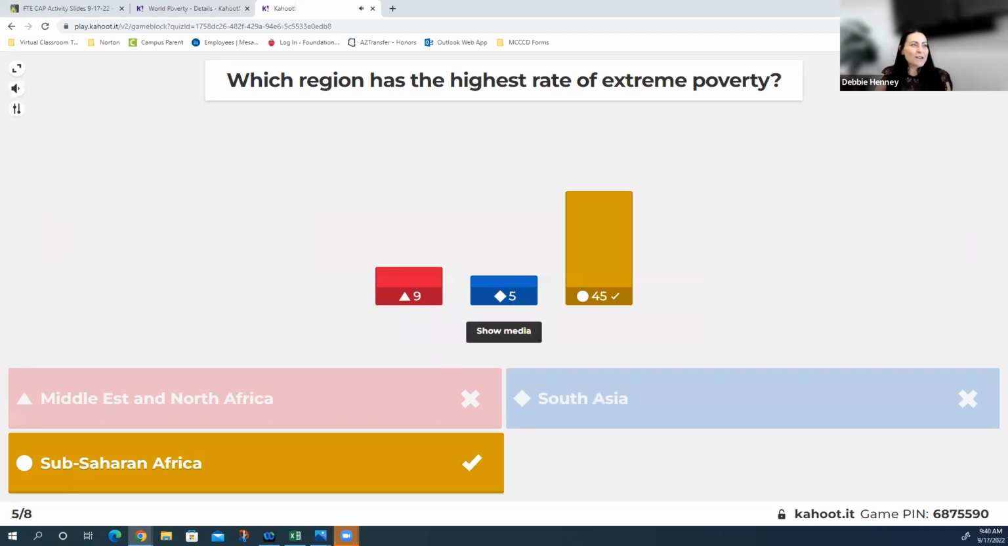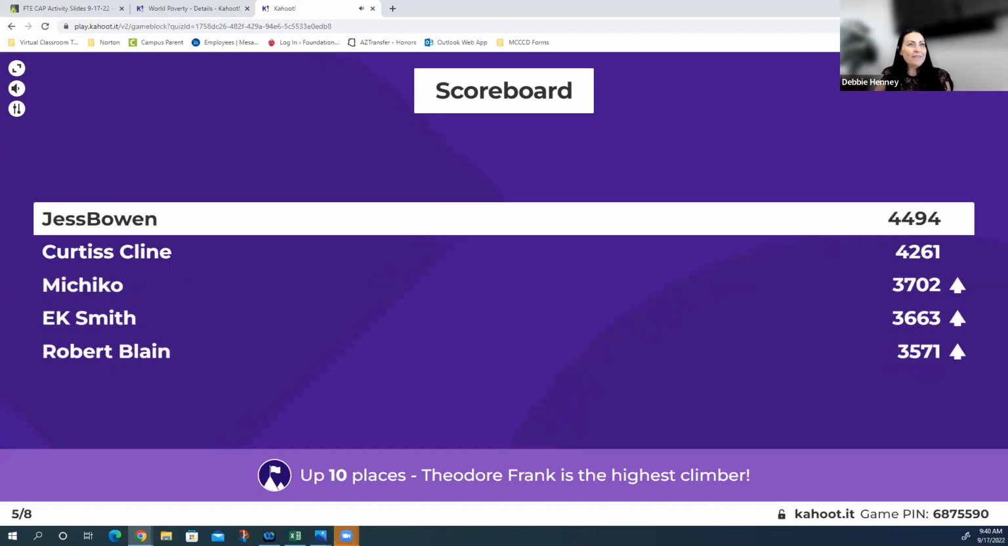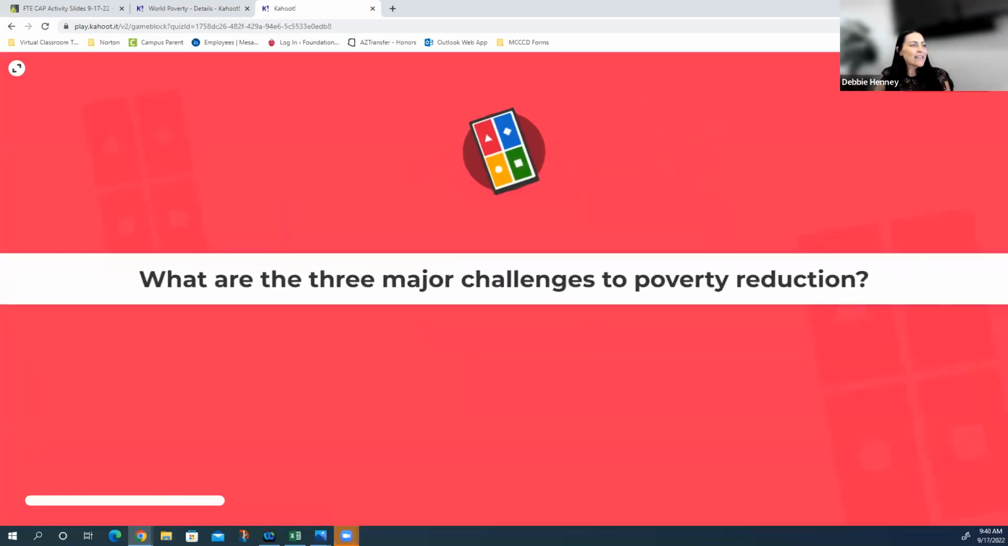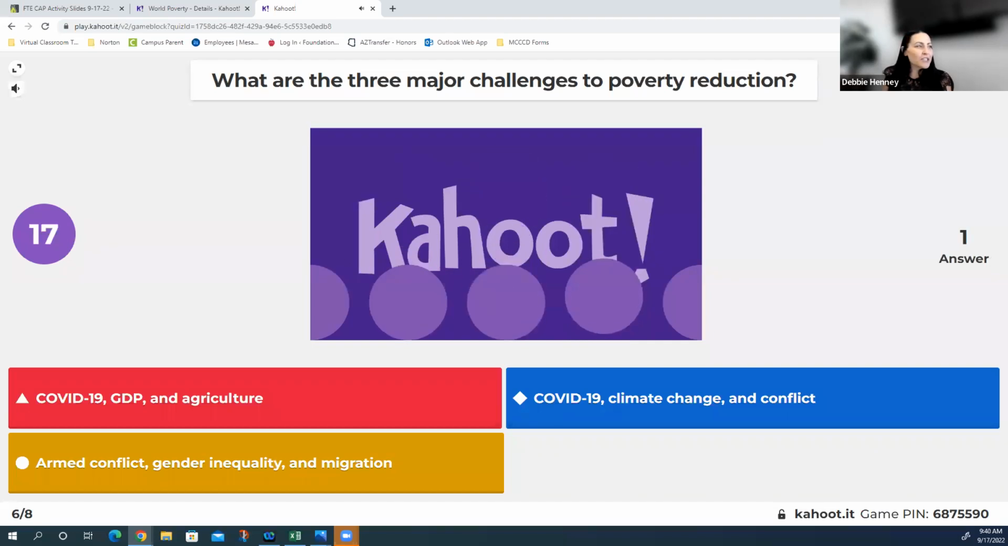And the answer, 45 of you got that one right. Let's see if our leaderboard changed. It did. Machiko's back up there at number 3. What are the 3 major challenges to poverty reduction? Is it COVID-19, GDP, and agriculture? That's red. Is it COVID-19, climate change, and conflict? That's blue. Is it armed conflict, gender inequality, and migration? That's yellow.